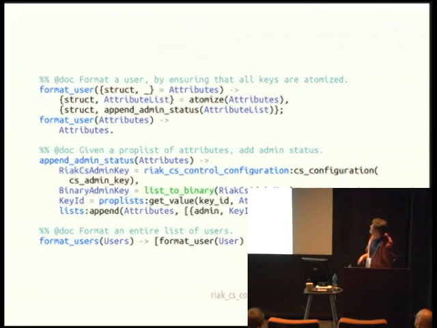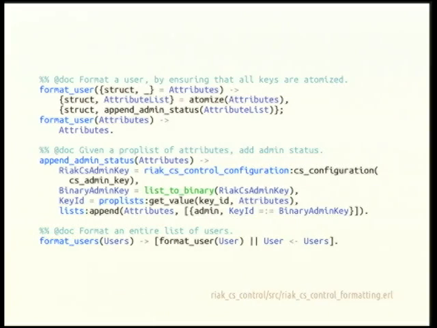To look at these format calls, pretty straightforward. We do this atomize thing, which converts things to existing atoms to not blow up the atom table. Steve's looking at me like, what are you doing? And we have this append admin status, which just gets a key out of the app environment and then appends it to this property list.